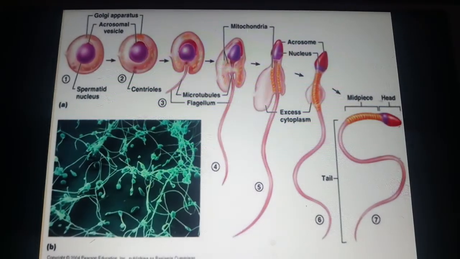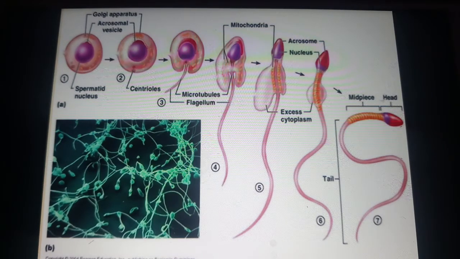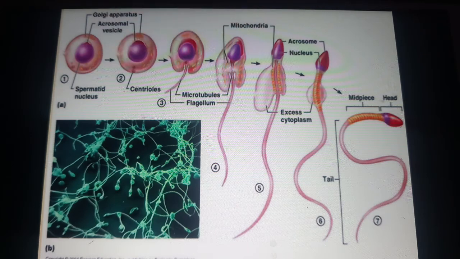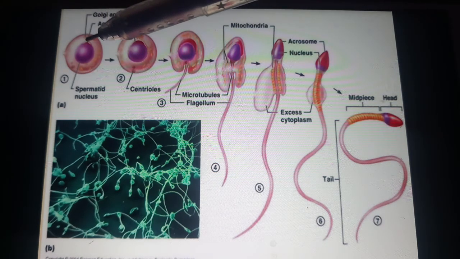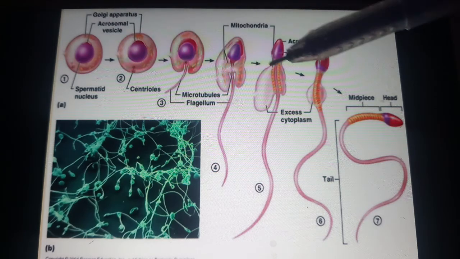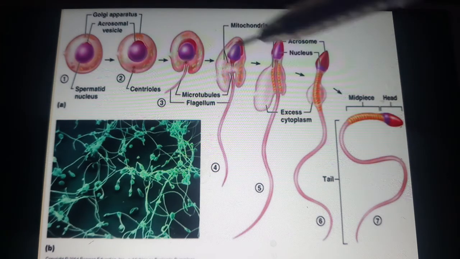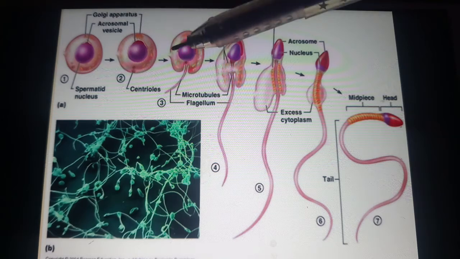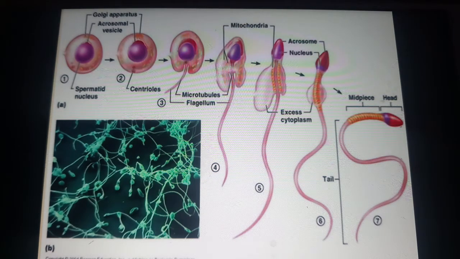Next, see here, this is a short slide. How do the spermatids get converted into sperm? See here, the spermatids undergo a series of changes, a series of cell differentiation, by losing and gaining certain things here. And at last they become the mature sperm. The spermatids get converted into the mature sperm.